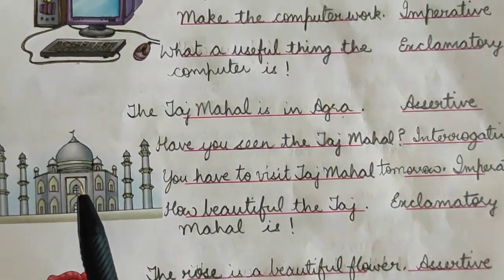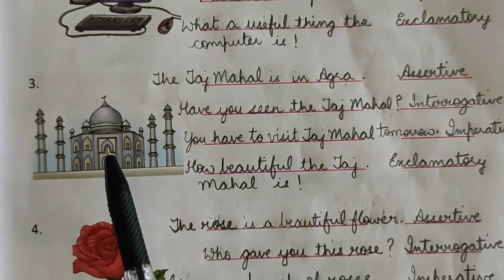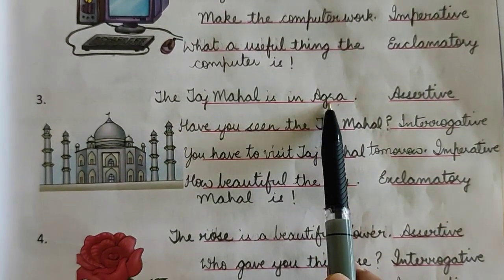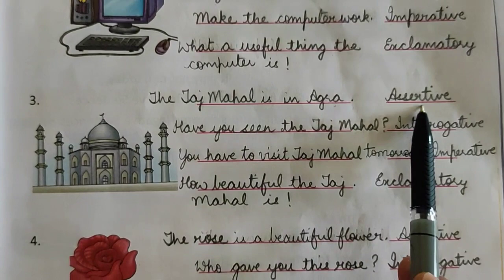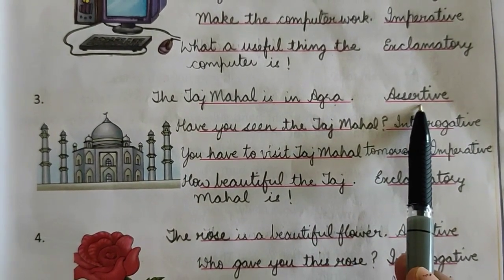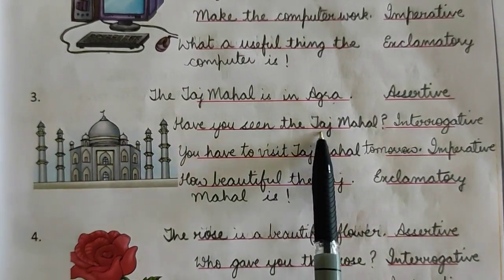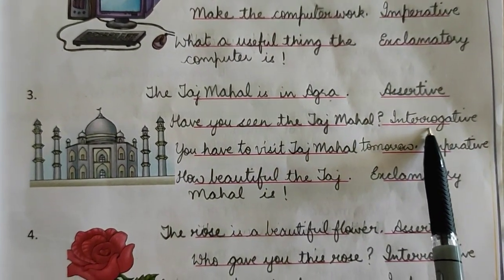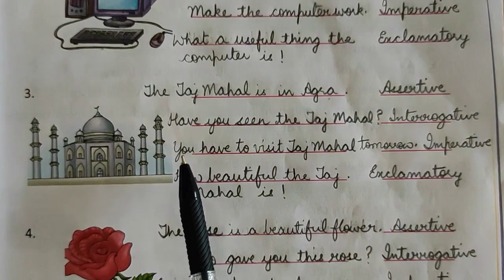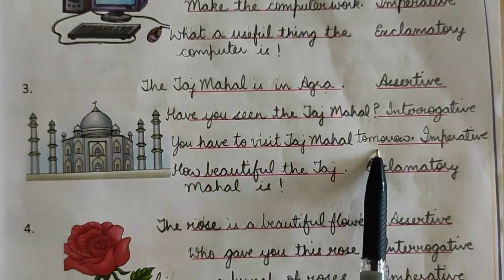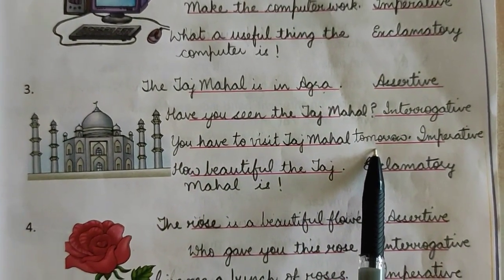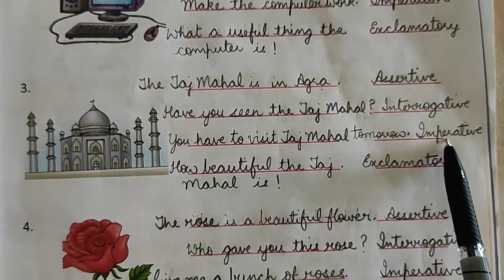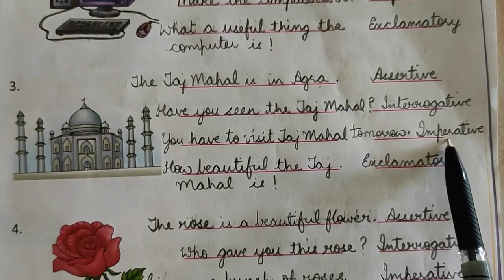Now let's move on to the next picture. Picture number 3. Taj Mahal. The first one is, the Taj Mahal is in Agra. Full stop. This is an assertive sentence. Next, have you seen the Taj Mahal? Question mark. This is an interrogative sentence. Next is, you have to visit Taj Mahal tomorrow. This is an order which is being given to you. You have to visit Taj Mahal tomorrow. Full stop. So this is an imperative sentence.